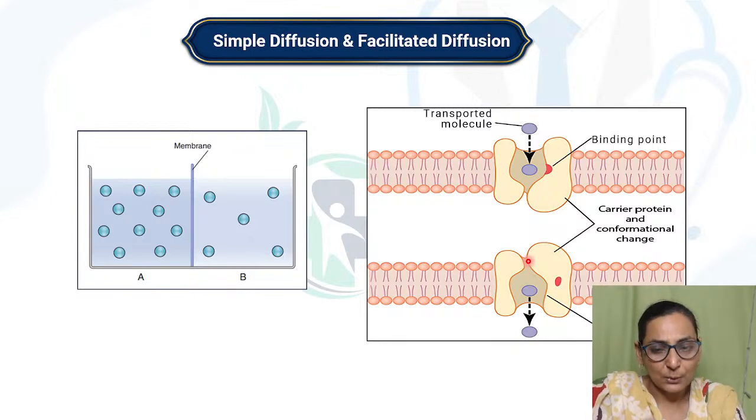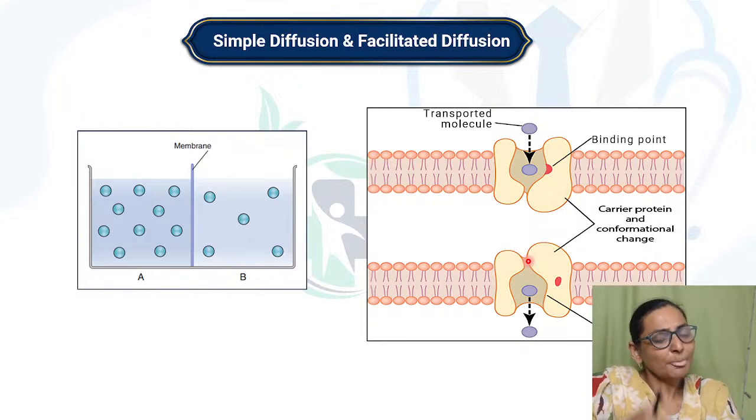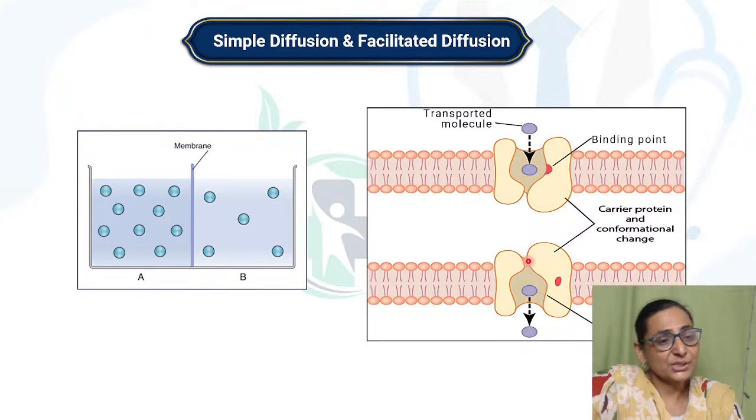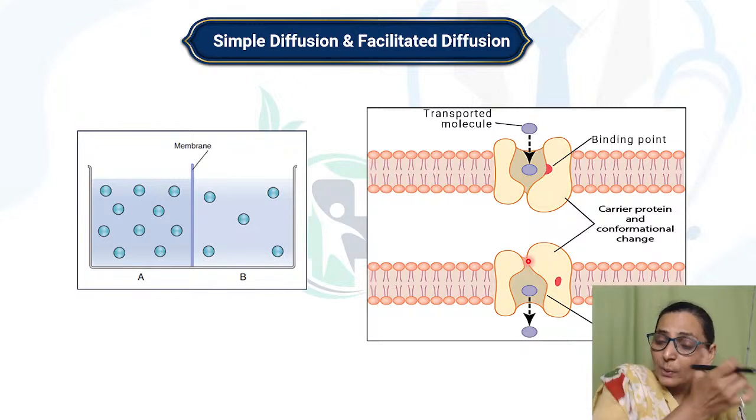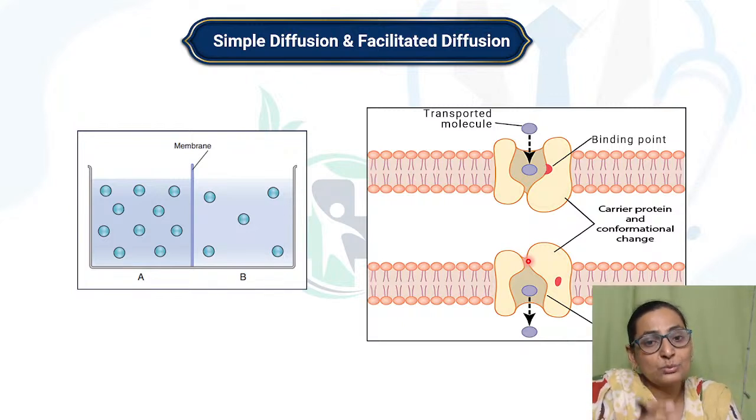Now, what are certain very, very important features of facilitated diffusion? Please make a note and remember this very nicely. First important thing, it is using a carrier protein, right? Anything which is using a carrier protein will always be subjected to saturation. What is that?